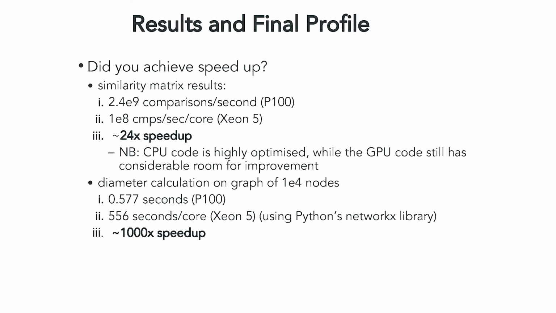For the diameter calculation, as you can see, about 0.5 seconds on the P100 versus 550 seconds on the Xeon. Obviously that means we could run larger problems on the P100 than we could feasibly get timing information for using NetworkX. So we're going to claim 1,000 times speed up there.